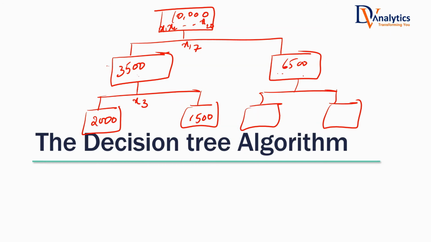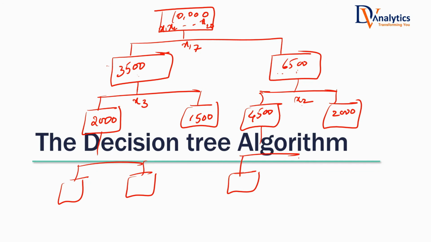Again, recalculate the information gain of all the variables on this subset. Use that variable which has the highest information gain on this subset. Make sense? For example, once you calculate the highest information gain, you got that variable to be x2. Maybe there are 4500 records here, there are 2000 records here. If I keep on splitting like this, when do I stop? What is the stopping criteria? What is my goal? When all the ultimate subsets are pure.